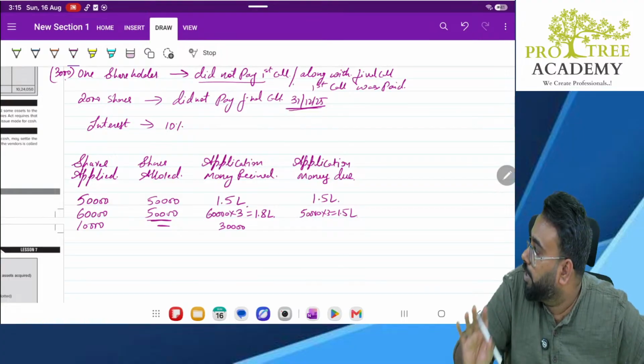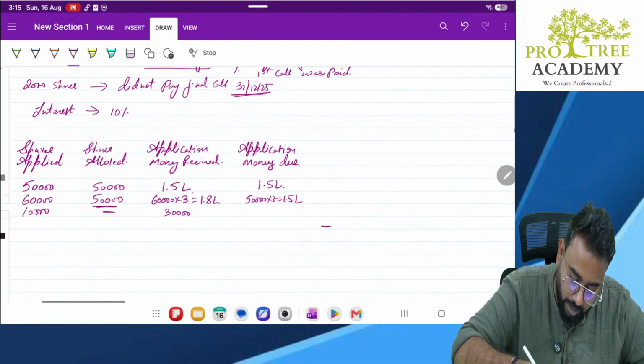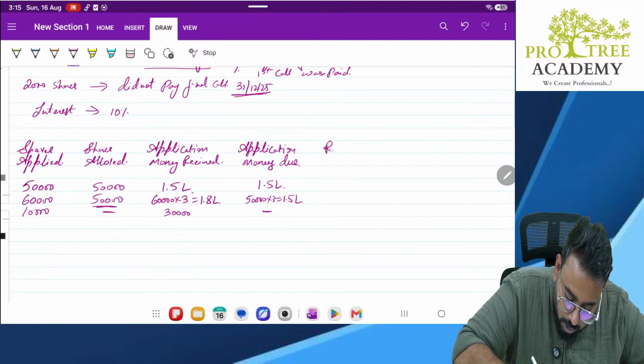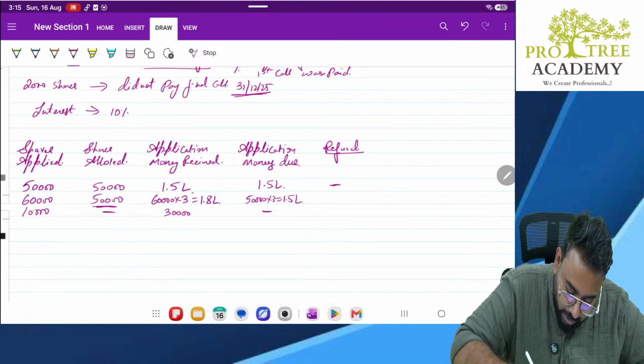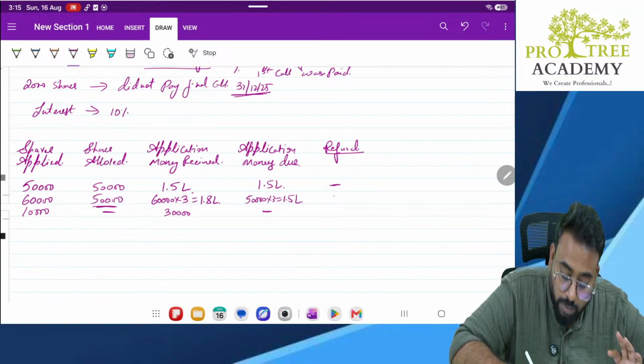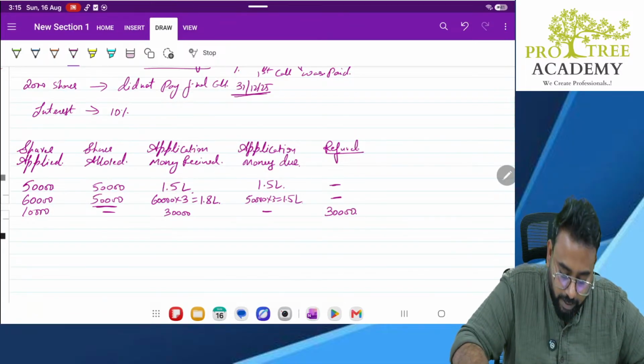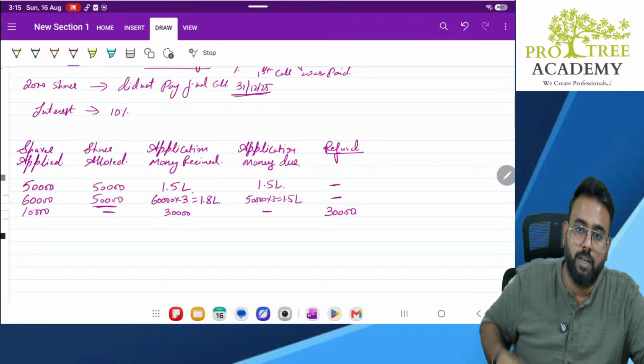So whatever is allotted, only that much is due. Here nothing is due. Correct? So how much should be the refund? Here nothing. Here the refund should be 30,000, but we will not refund it. Why? Because we will adjust it against further calls. Clear?